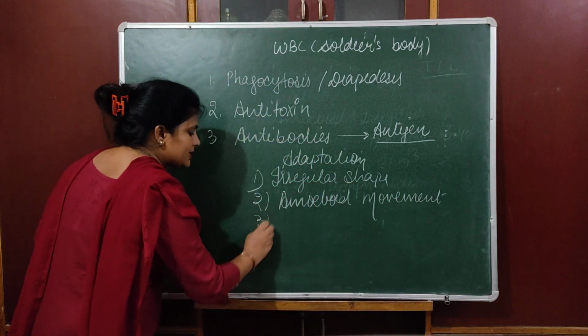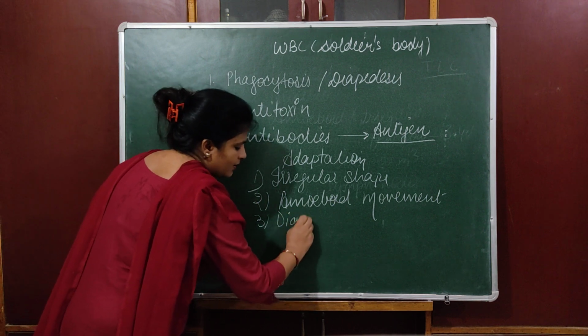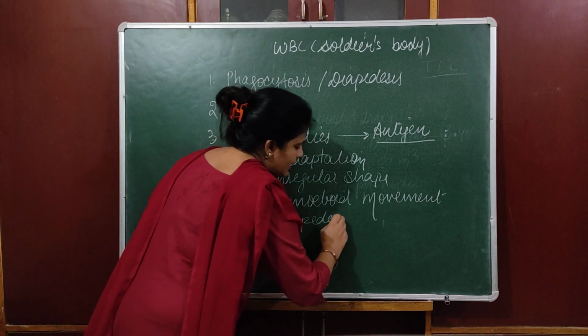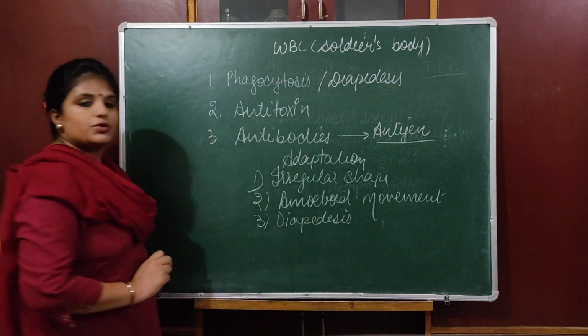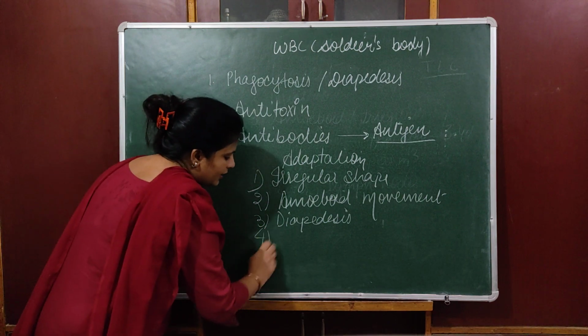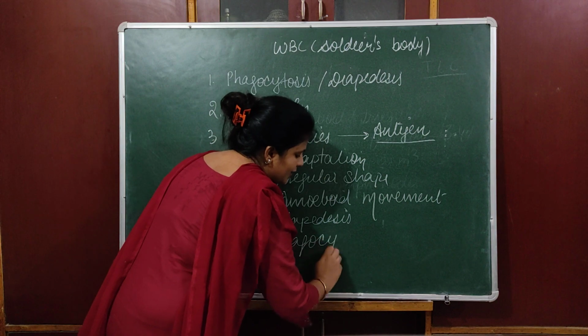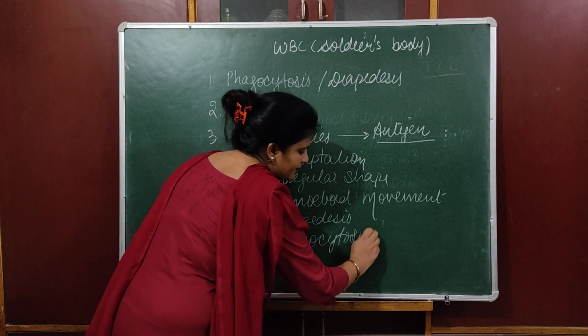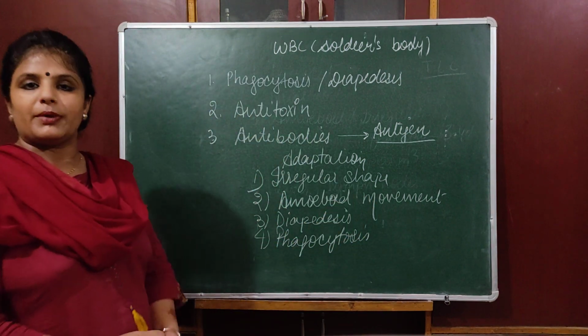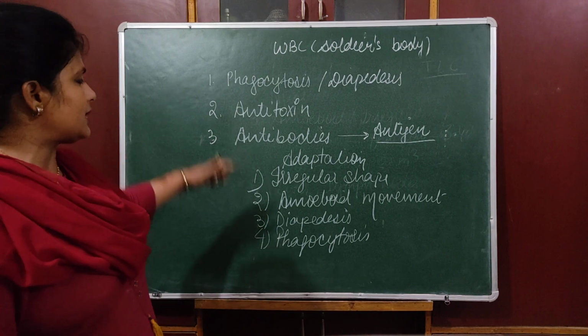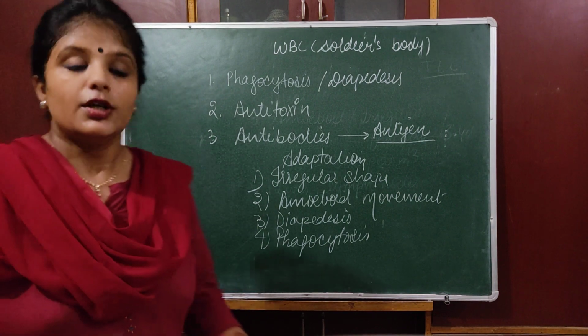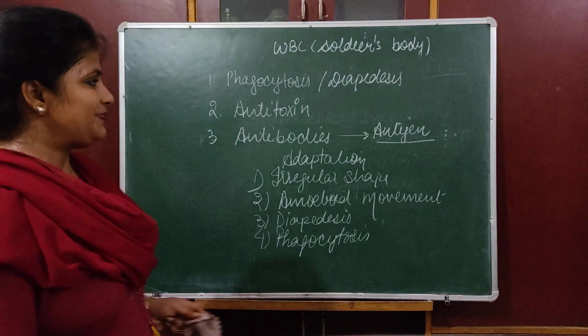They can do diapedesis. What is diapedesis? It means they have the ability to squeeze out from capillaries. They can do phagocytosis. They have the ability to engulf disease causing microorganisms. These are the certain abilities of WBC to perform their function.